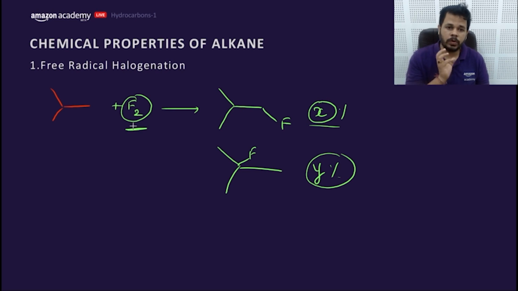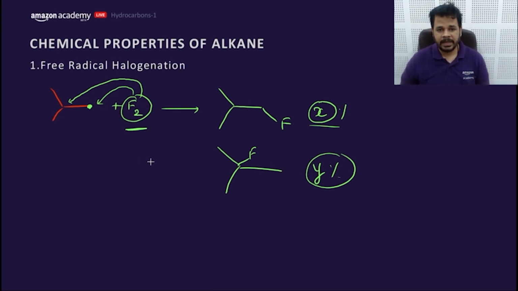F2 is so reactive, it will not look for whether it is colliding with the 1 degree hydrogen or the 3 degree hydrogen. As it collides with 1 degree or 3 degree hydrogen, it reacts in the same way. So the two things which can decide the product percentage are reactivity and the probability of colliding. So let's take an example.